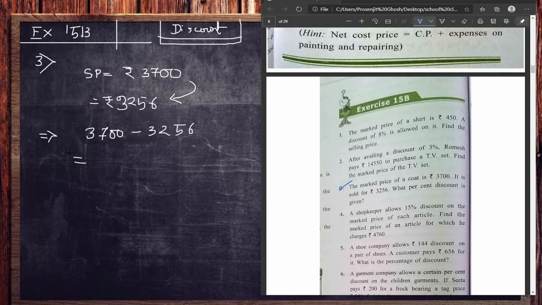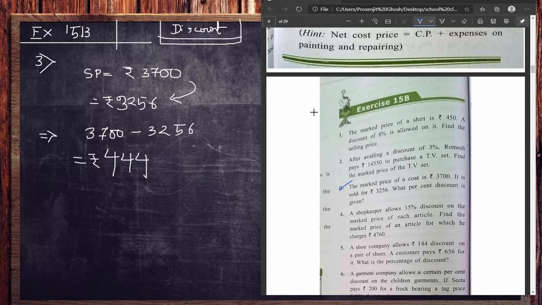So whenever you will do this subtraction, you will get, that is, it is nothing but 444 rupees you are saving by that. Very easy one. Okay. So we got that we are saving 444 rupees by buying that coat.